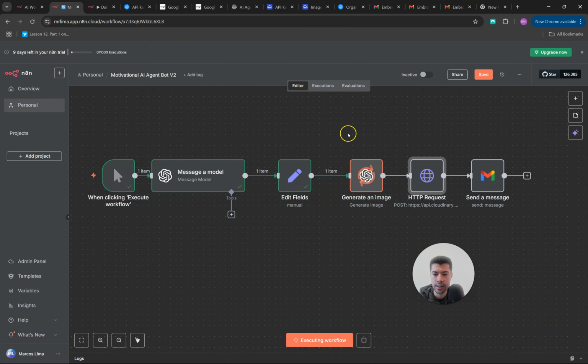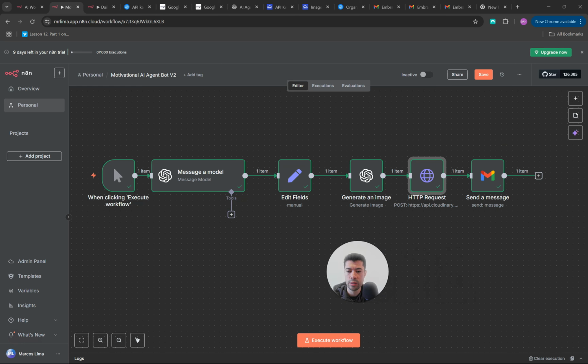This is where things can take a little bit longer because you need to wait for the image to be created. Once the image is created, it sends the request to the Cloudinary API. Cloudinary will get that information, upload the image and host it on its own servers. Then we get the final information, which is the image and the contents of the email, including title, subtitle, and everything else as we specified, and send it to our Gmail node, which sends that message as we specified.